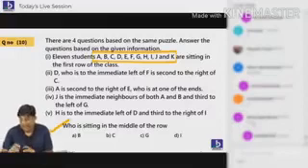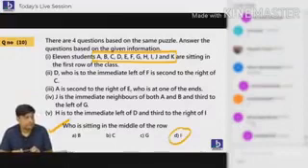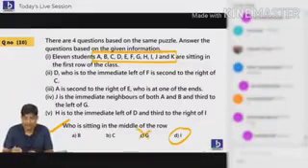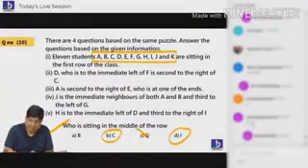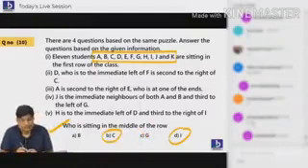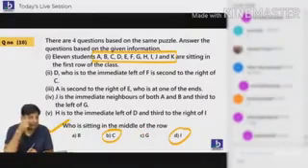Middle is I. Perfect answer. Mayank, it's C. Oh, what about C? This one. Okay. Yes. 11 people.